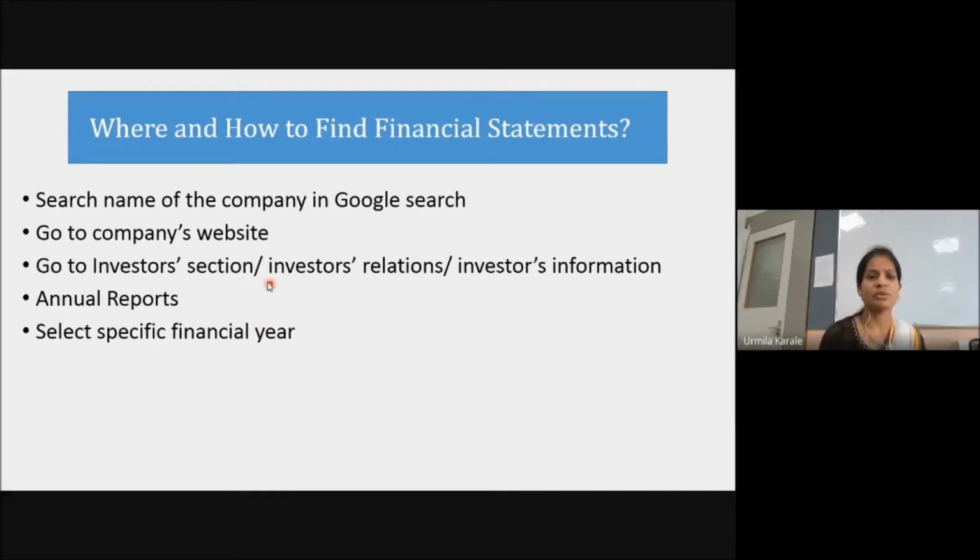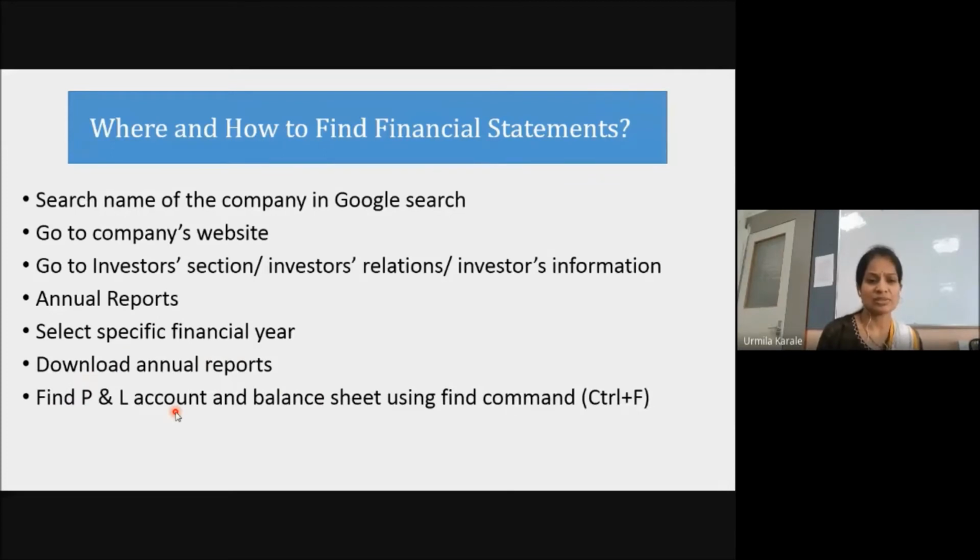Out of all of them, you can refer to at least one annual report and select a specific year, like this 2019-20. Then download that annual report. That report may be hundreds of pages, 100, 200, 300 pages. Out of that, we require only 2 pages: the profit and loss account and the balance sheet.